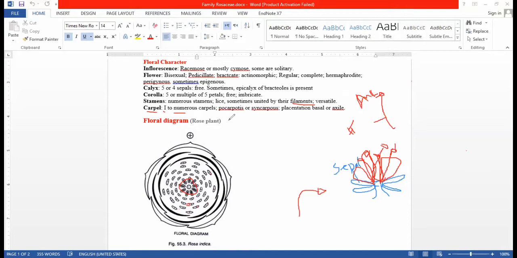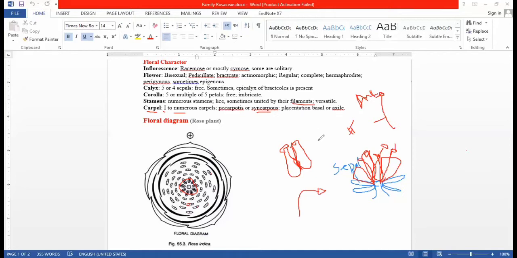Carpels are apocarpous and syncarpous. Syncarpous means the carpels are completely fused. This is one carpel, and this is the other carpel. Both carpels are fused with each other. This is called syncarpous, meaning the carpels are fused with each other. Next, placentation.